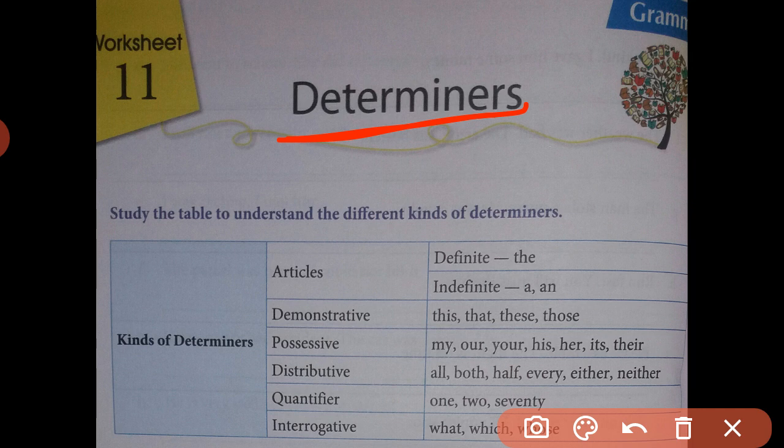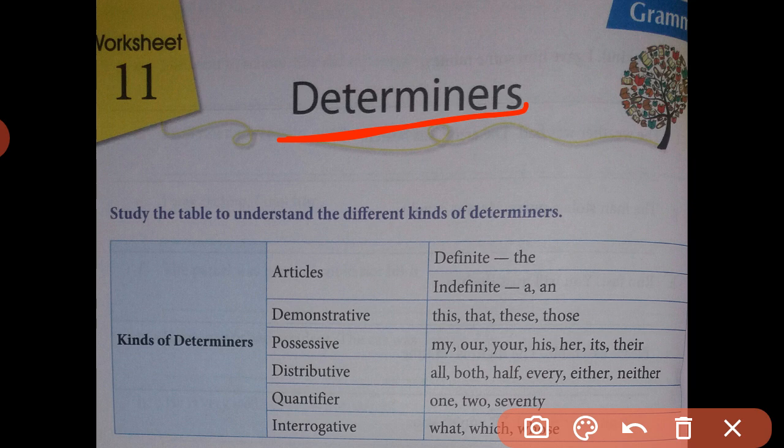In this table you can see the kinds of determiners, and all these grammatical items like article, demonstrative, possessive, distributive, quantifier, interrogative, are the different kinds of determiners. But let us discuss them in detail.